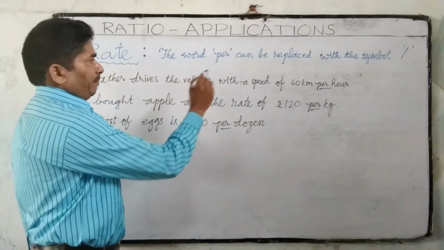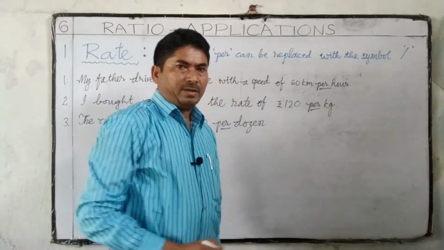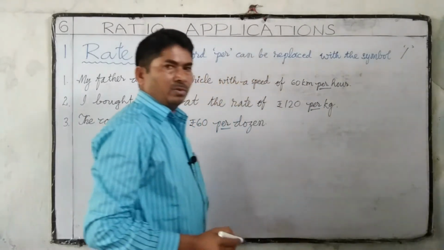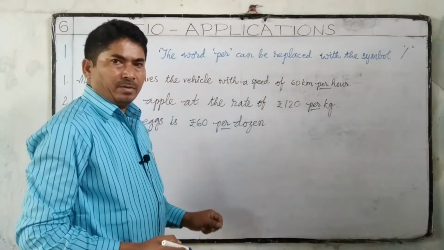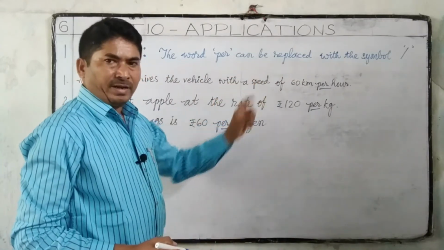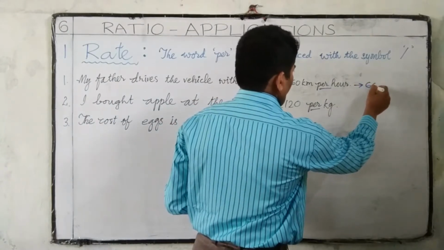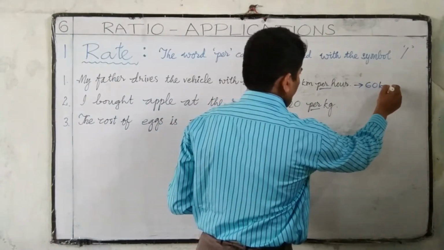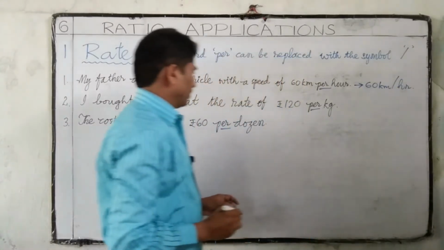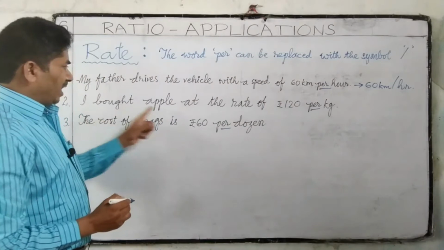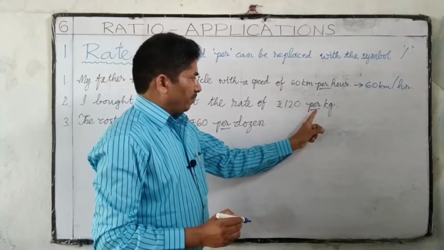The word per can be replaced with the symbol oblique or slash. Using this symbol, we can write 60 kilometers per hour. I bought apple at the rate of rupees 120 per kg.